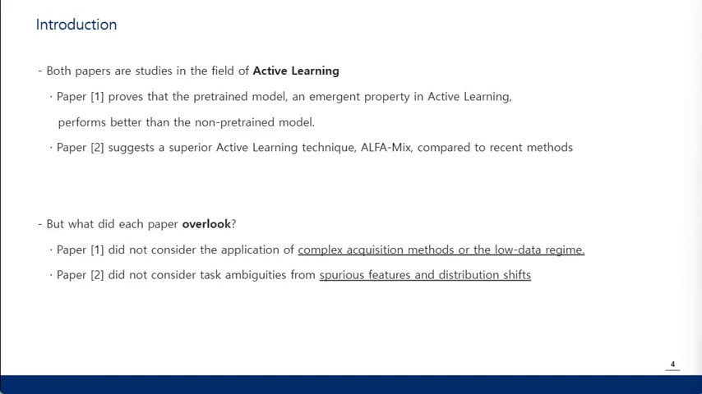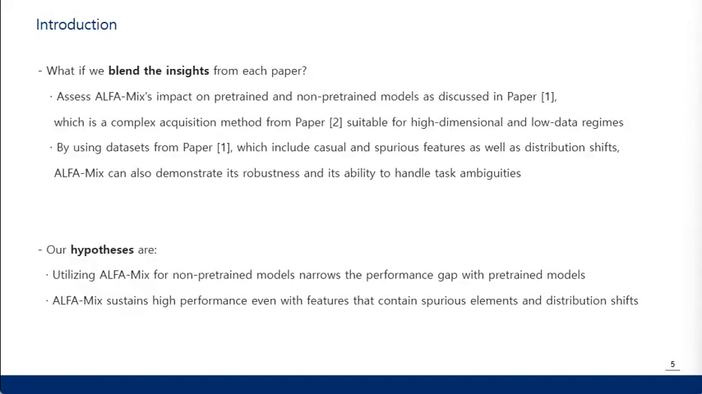But while reading these papers, we noticed a few limitations. Paper 1 did not consider the application of complex acquisition methods or the low data regime. Paper 2 did not address task ambiguities arising from spurious features and distribution shift. So we thought, why not blend the insights from both papers?